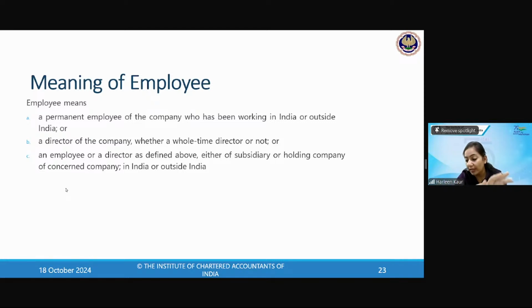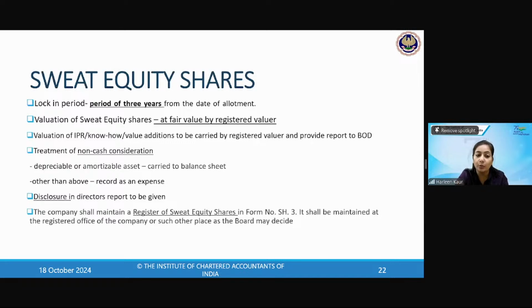Okay, meaning of employee, everyone is clear. And what is value addition? Value addition is the economic benefit that the expert have been valued by the registered value, and you're bringing it to the company.